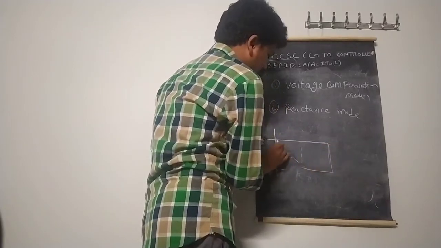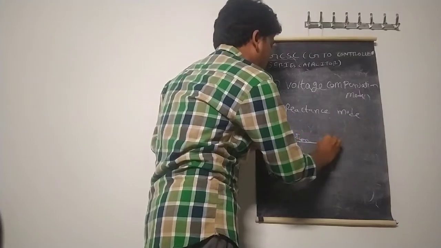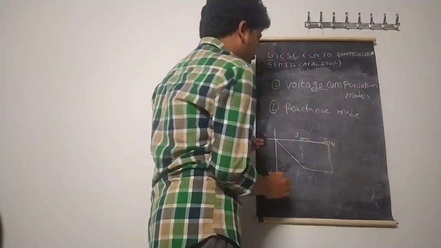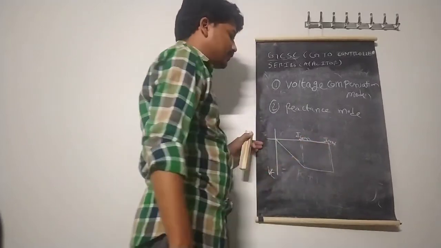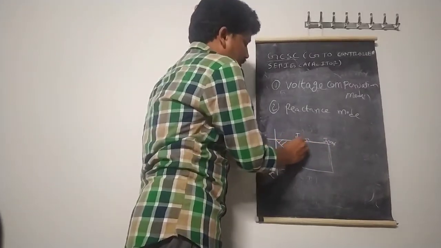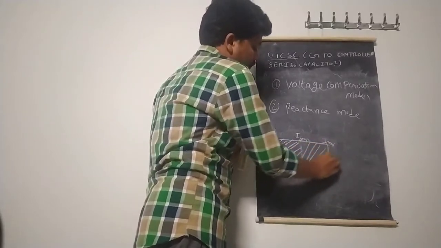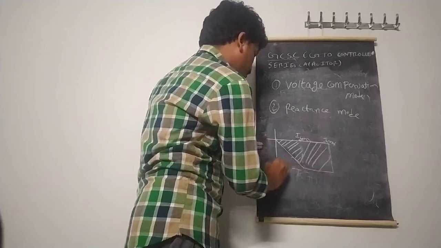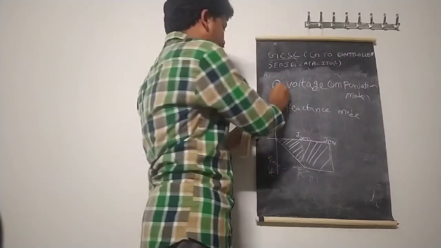Like the current from minimum current to maximum current, this is the minimum current, this is the maximum current here, and the shaded portion is the area to be operated, and this is the maximum voltage, VC maximum. Here this is the first mode.